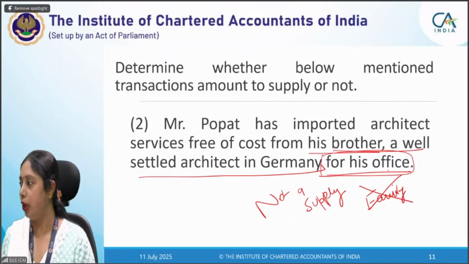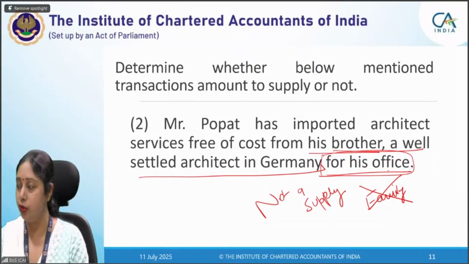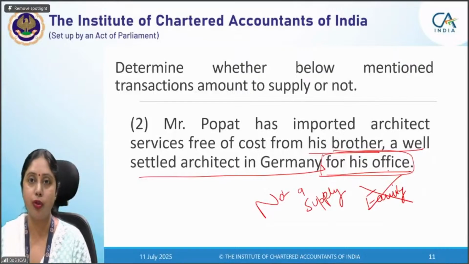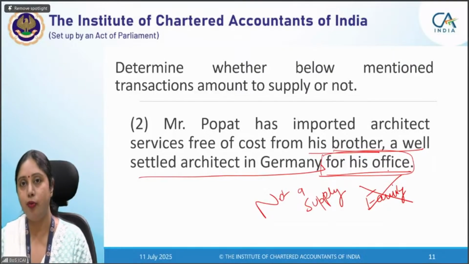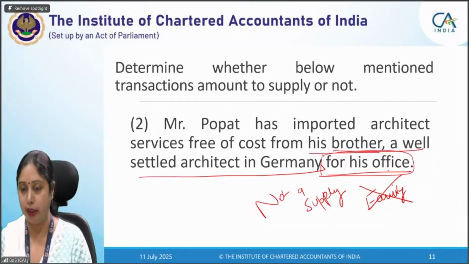So I hope now this point is clear to all of you, because many of you are missing this point. Yes, Khushi, I think you would have got this point, and many others, because I'm not taking everybody's name. Soumya also has got this point. Soumya, I think you also saw it from this perspective, that the first one is not in course or furtherance of business and the second one was in course or furtherance of business, so it becomes a supply. That is why you have answered this way. But now I hope all of you are clear with this point.